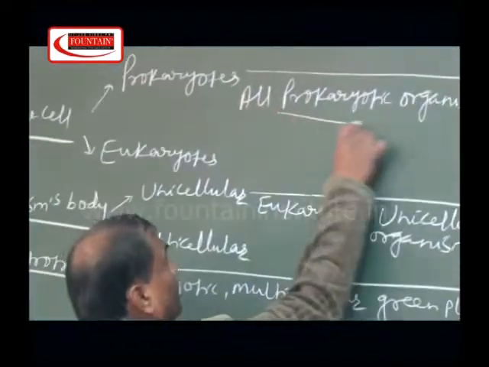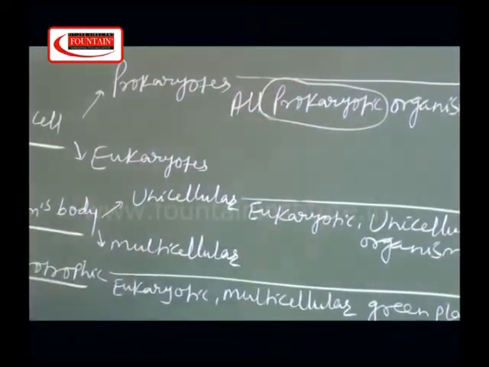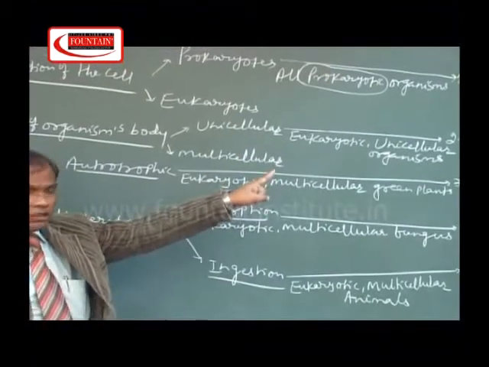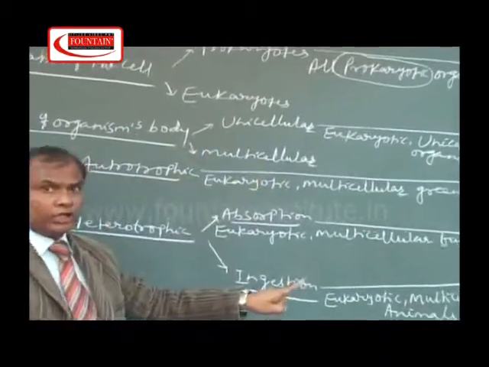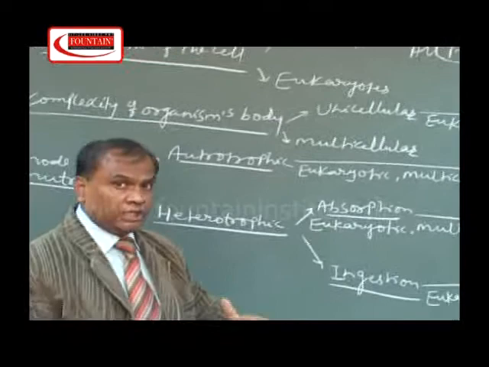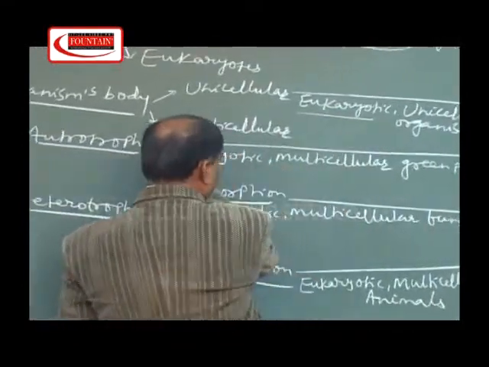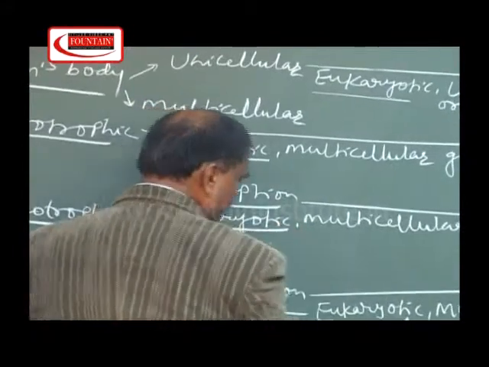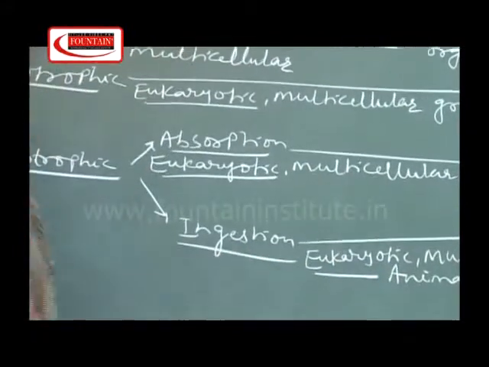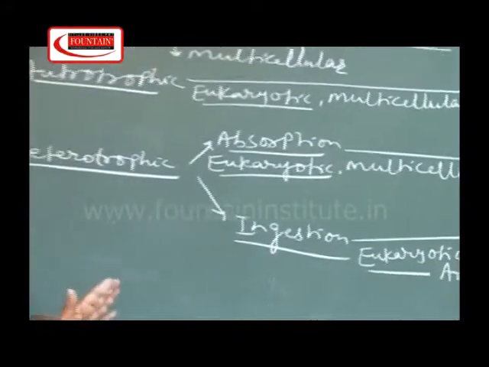Because for prokaryotic organisms, Whittaker formed the kingdom Monera. In the rest of the 4 kingdoms, only eukaryotic organisms are placed. For example, Protista eukaryotic, Plantae eukaryotic, Fungi eukaryotic, Animalia eukaryotic. So, the first demerit was not present.